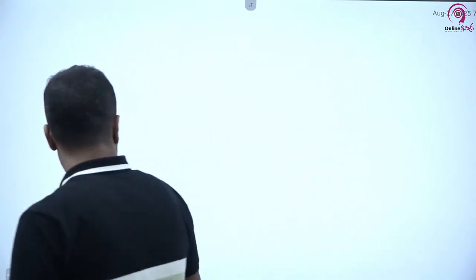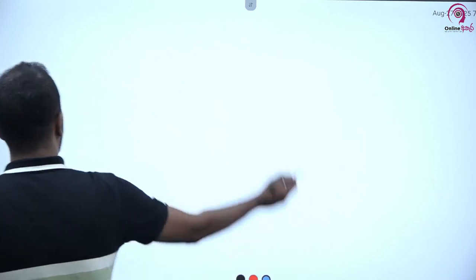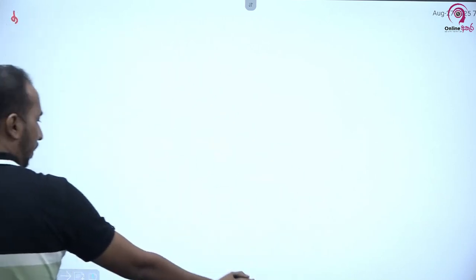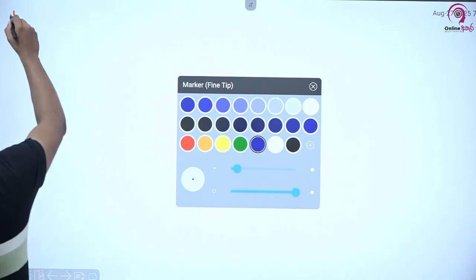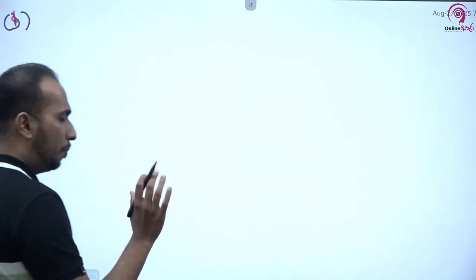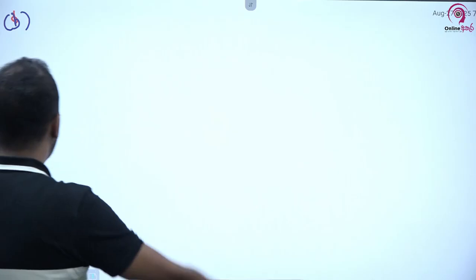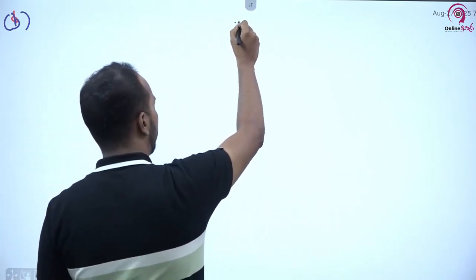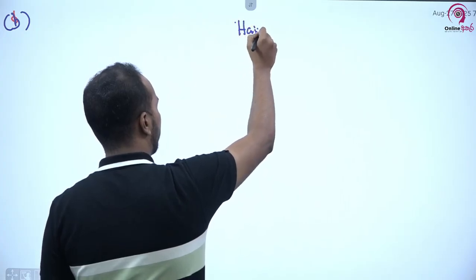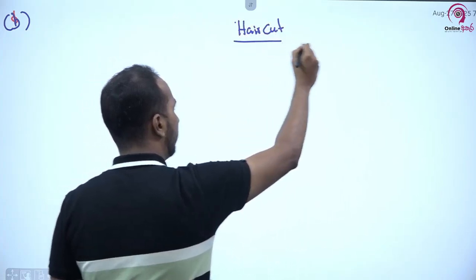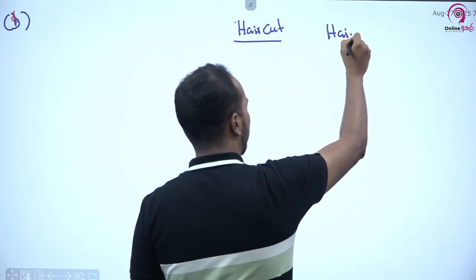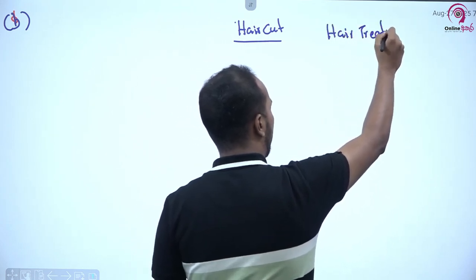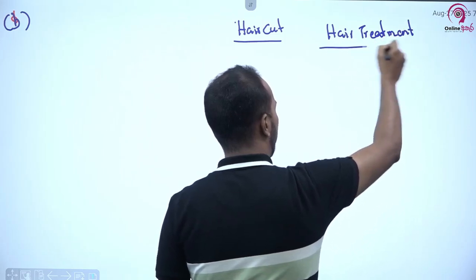For that, now I am going to do the relevant computation. Please see carefully. In this kind of situation, we have to first identify the throughput earned from each product. We have to calculate the throughput earned from every product. The very first thing is to identify the throughput. Now we do have two products. One is haircut, and the other one is hair treatment.